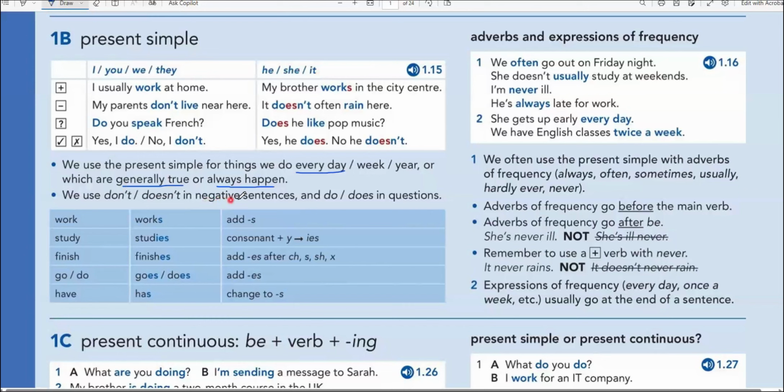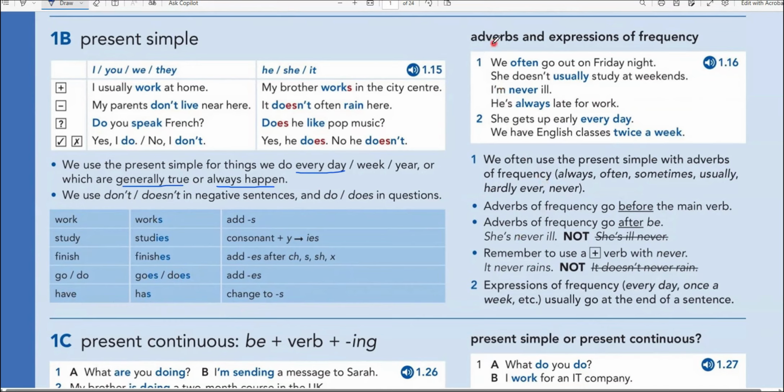We use don't and doesn't in negative sentences and do and does in questions. And for he, she, it, as we can see, we add s or es. Work, works. Study, studies. As you can see, the y changes to i, guys: study, studies, he studies. If the verb ends with ch, s, sh, or x, we need to add es, like she finishes, he finishes. Go and do, as you can see, goes, he does. Have, for he, she, it, we use has, guys.